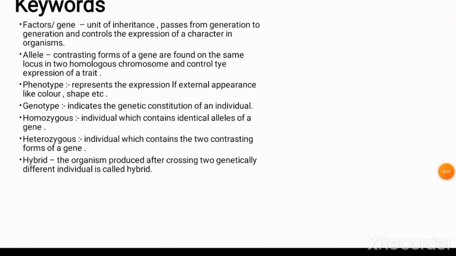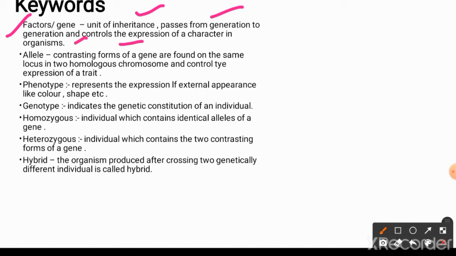Now before reaching the experiments or the principles of Mendel, we are going to understand some terminologies. The first one is factors. Factor is a word used by Mendel, and now we know it as gene, a term given by Johannsen. It is a unit of inheritance because it provides the information to the embryo to grow and to represent traits in future generations, passes from generation to generation, and controls the expression of a character